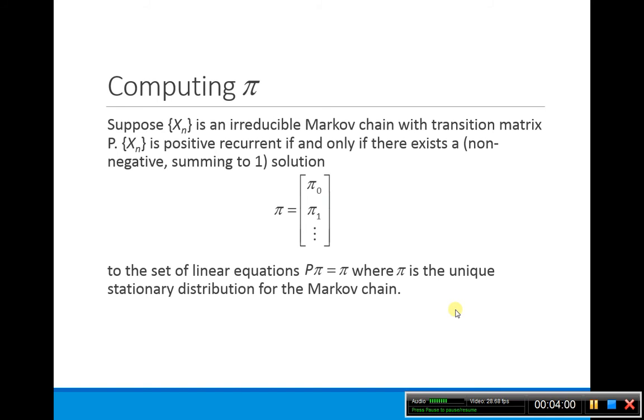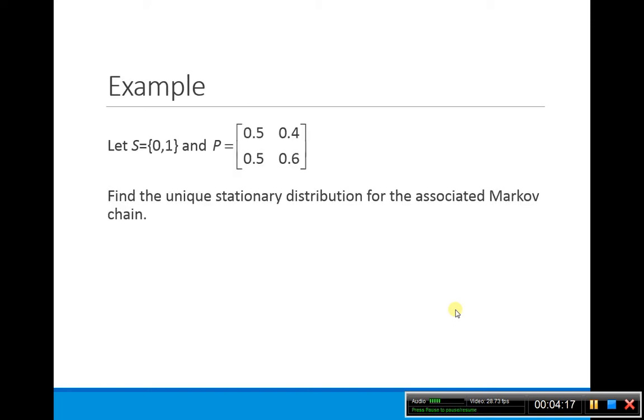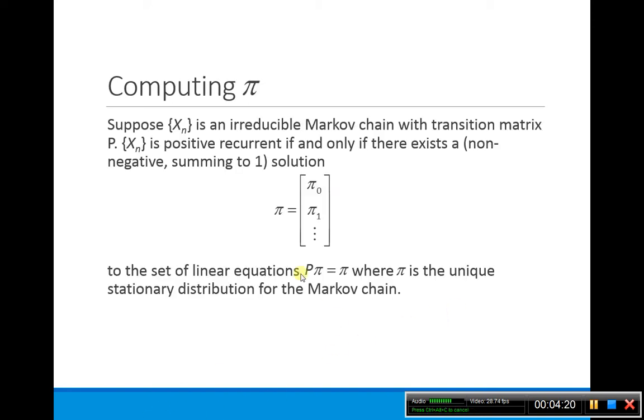Now, how do we compute this long-term steady state? You can see it graphically in our examples, where it was approaching a steady state. But if it's not easy to just see from the graph, how do we figure out what the stationary distribution is for this Markov chain? We know that if it exists, then P pi has to be equal to pi. If we multiply our stationary distribution by our probability transition matrix, it doesn't change. So P pi equals pi, where the sum of all of these pi's has to be equal to 1.